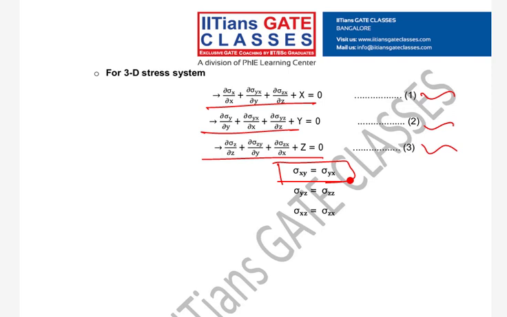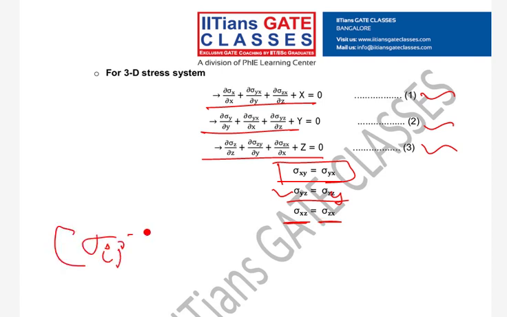Similarly, sigma yz equals sigma zy, and sigma xz equals sigma zx. So these are my complementary shear stresses.